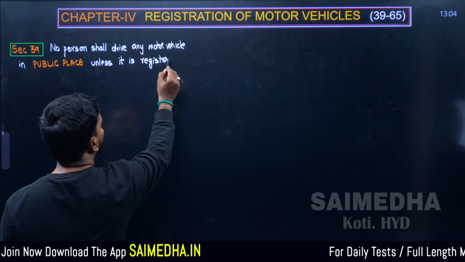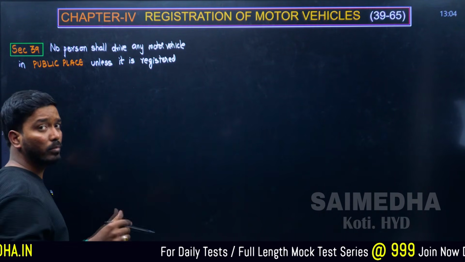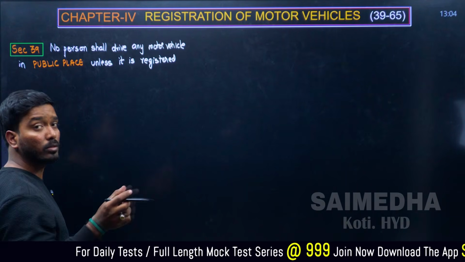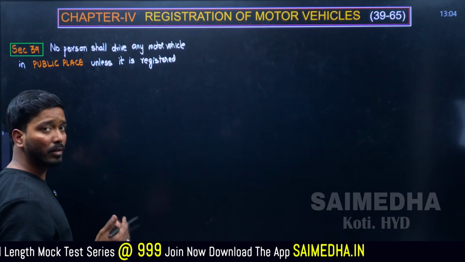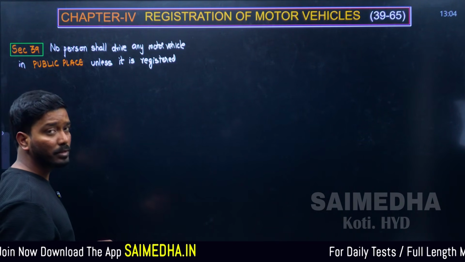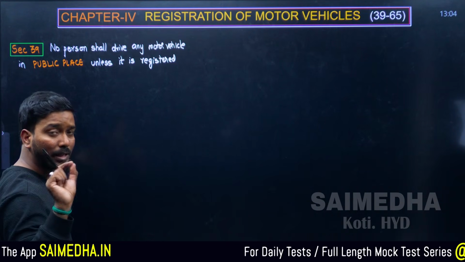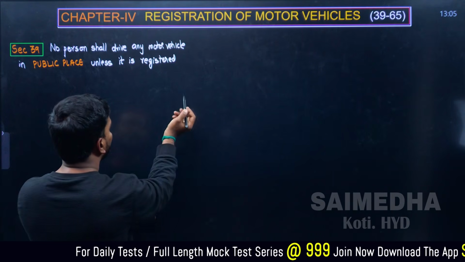Okay, section 39 is clear. Make sure you repeatedly go over the section numbers, because they should be there in your mind. Which section talks about the RC, that the registration certificate should be valid, that the registration certificate is mandatory, that registration of the vehicle is mandatory? This kind of statement will be given in the examination. So you should remember the number of the section, that is section 39. So, unless it is registered.